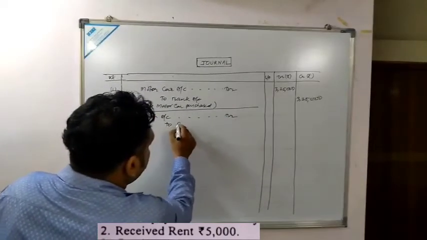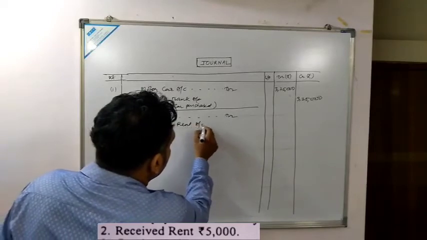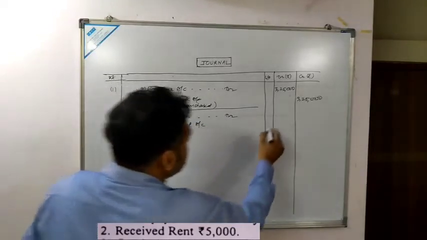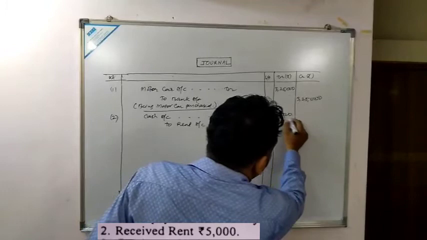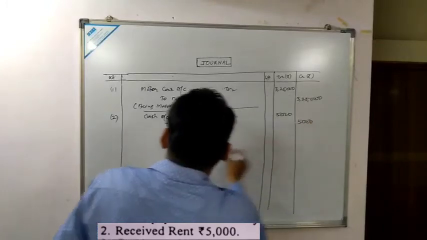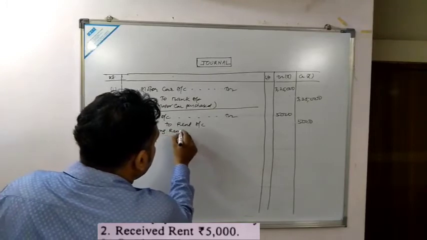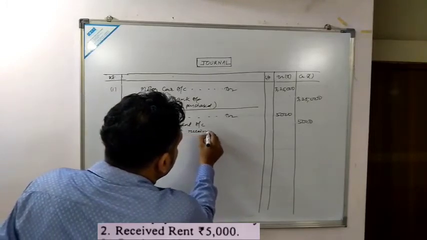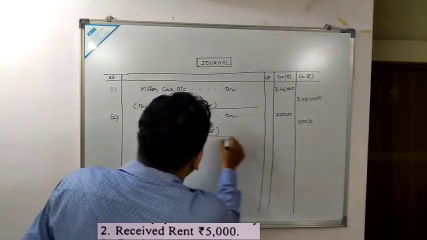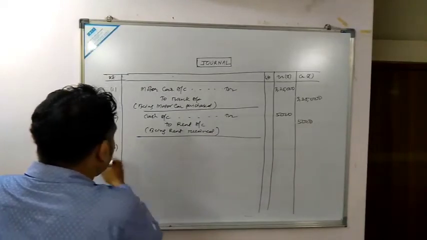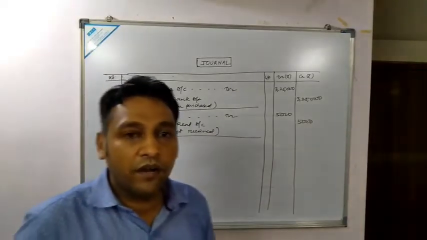And how much we have received rent? 5,000. So amount would be 5,000. Narration: being rent received. Okay, second transaction over.